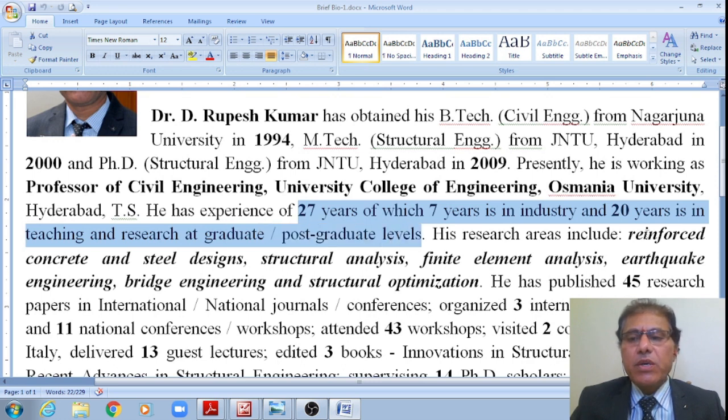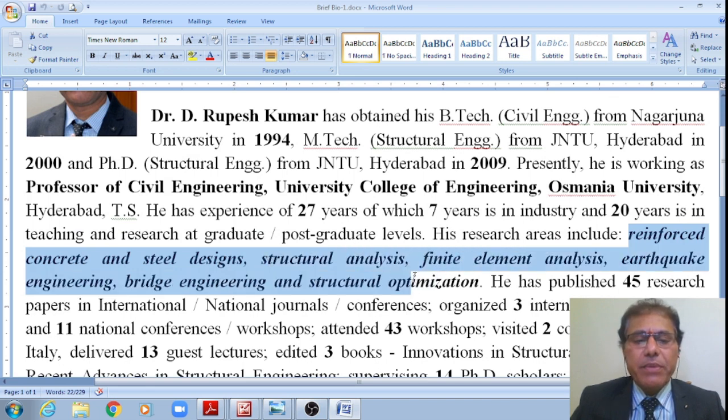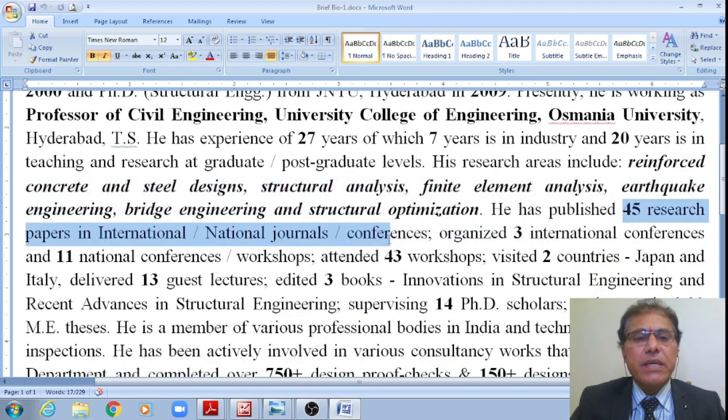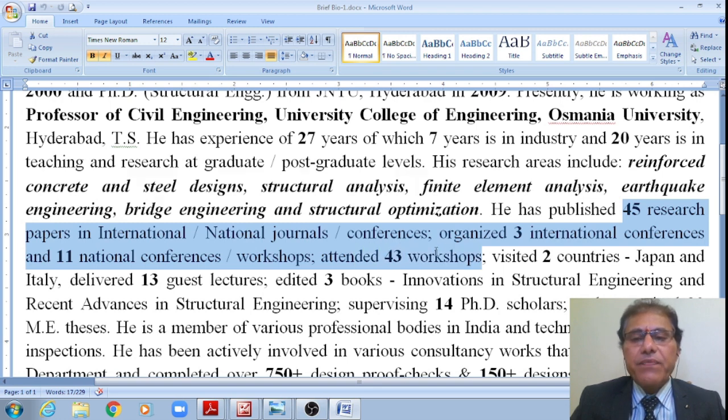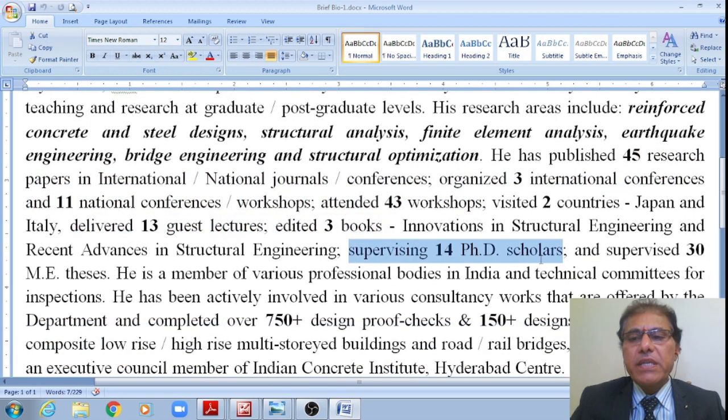My research areas include reinforced cement concrete designs, steel structural design, structural analysis, finite element analysis, earthquake engineering, bridge engineering, structural optimization. I have published 45 research papers in international as well as national journals and conferences, and organized 3 international and national conferences, 11 national conferences, workshops, attended 43 workshops, visited 2 countries, delivered 13 guest lectures, edited 3 books, supervising 14 PhD scholars and supervised 30 ME theses.